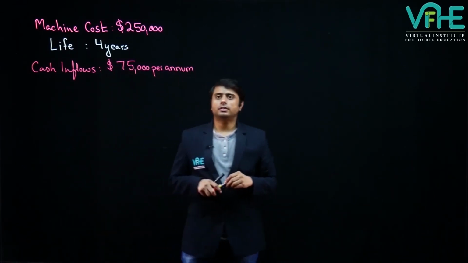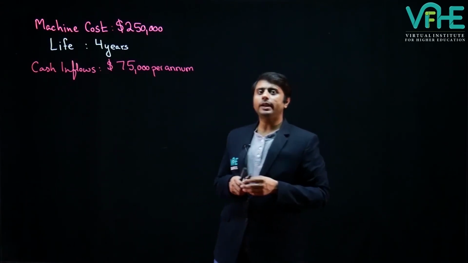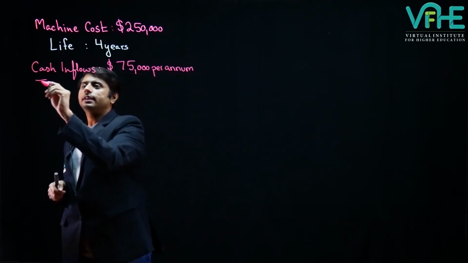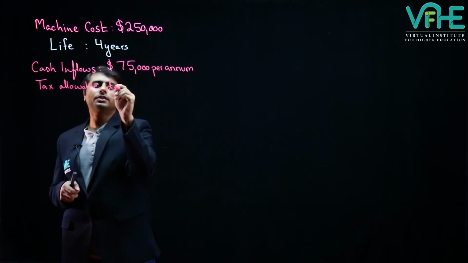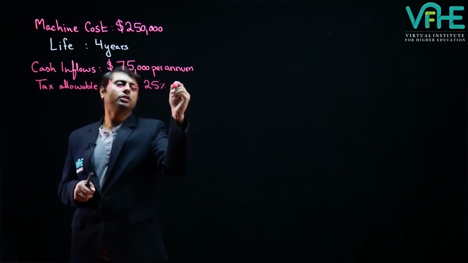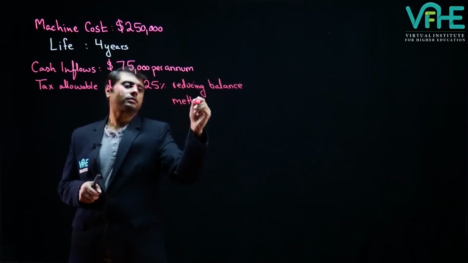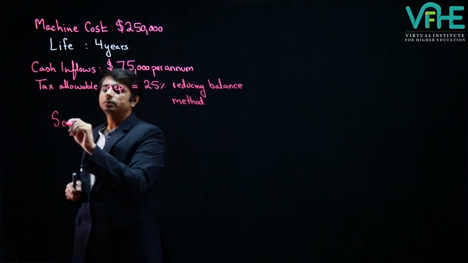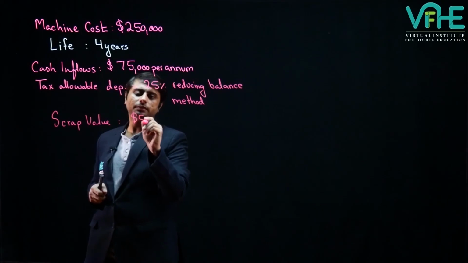Now let us involve some tax computations. Let's say that the tax authorities allow us to claim 25% reducing balance method depreciation. So let's say that our tax allowable depreciation rate is 25% reducing balance method. Let's add some more details and let's say that our scrap value for this asset will be $5,000.